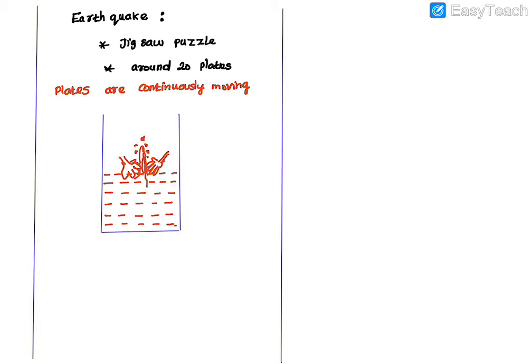So the same thing happens whenever there is some sudden force, sudden tremors and sudden shock waves under the earth's surface. At that time the plates, either one plate will move onto another plate, it will overlap the other plate, or there will be some divergence also. This kind of movement is how mountains and all are formed. Anyway, I'll come to that concept. So you just have to know that.